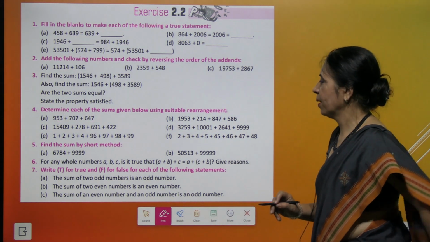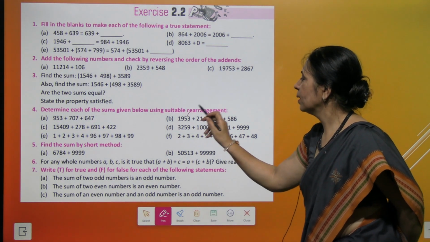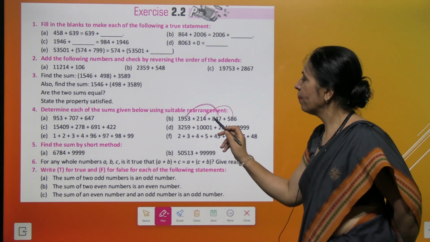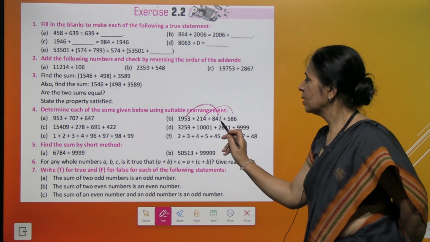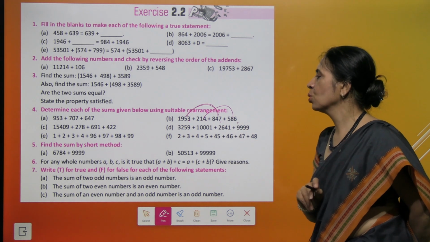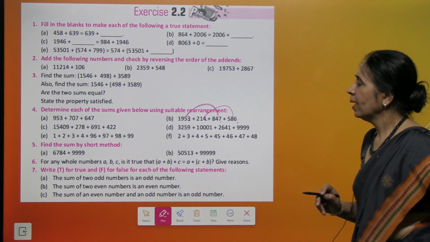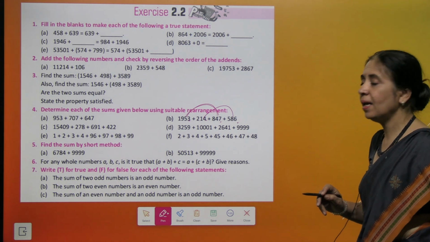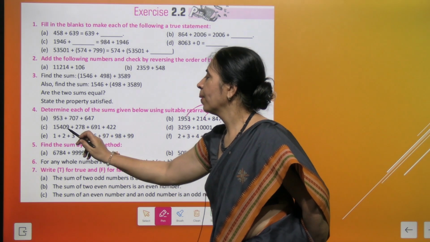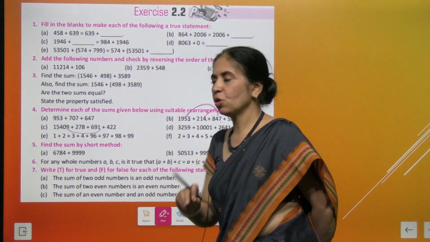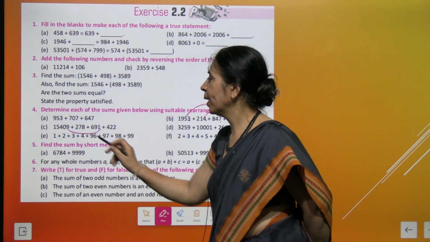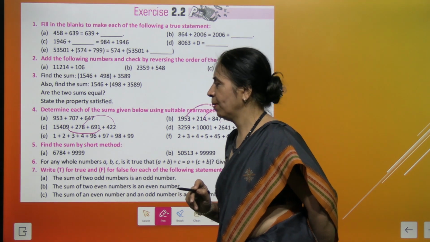Now look at the second part. Here, we bring these two numbers together, because the last digits are 3 and 7, which add up to 10, and 4 and 6 also add up to 10. Got it? And that will make your sum easy and quick to calculate. Here, what will you do? Just focus on the last digit. 9 and 1 make 10. So these two numbers will be brought together and these two numbers will be brought together.